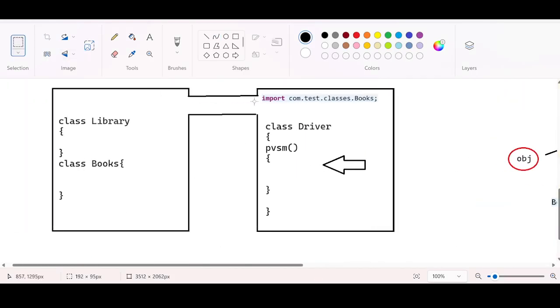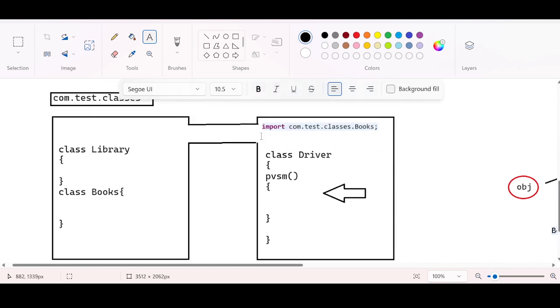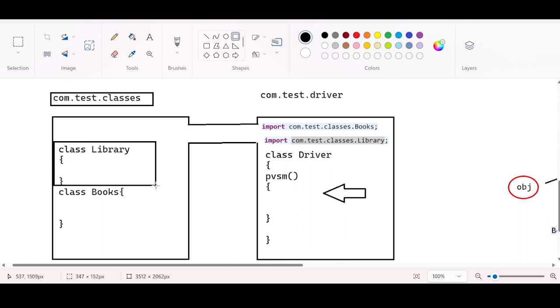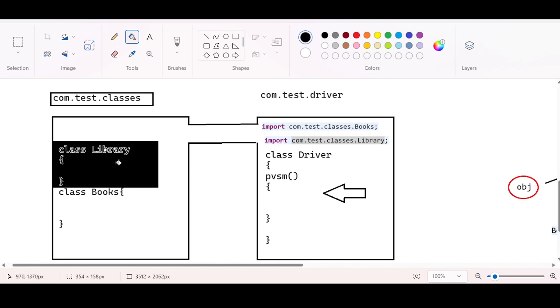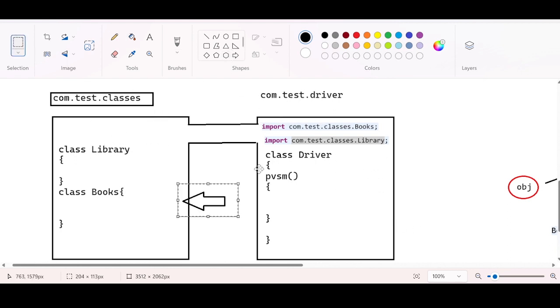So we are adding the second import statement to make this class visible. If you are not adding this, this library class will be invisible to the main thread. This is not visible to the main thread. The moment you add the import statement, this becomes visible, so that this main thread can play around with the library class as well as the books class. So import statements are mandatory because this main thread needs to cross the current package.